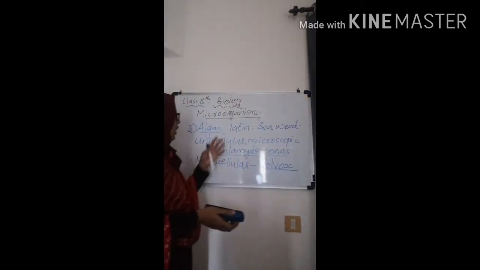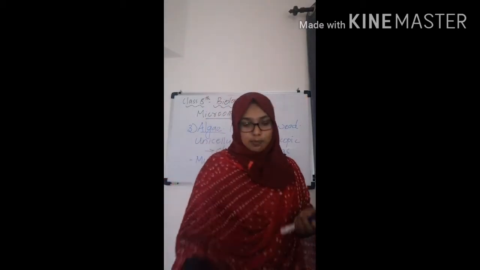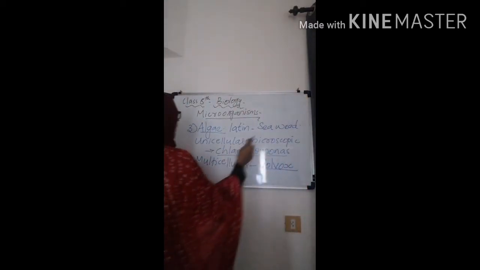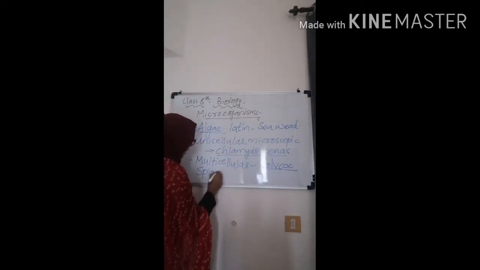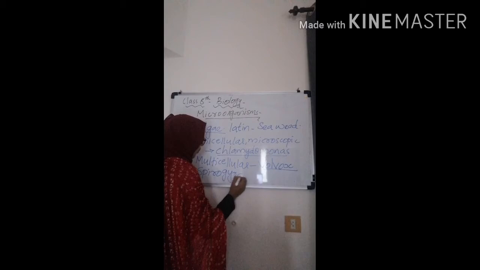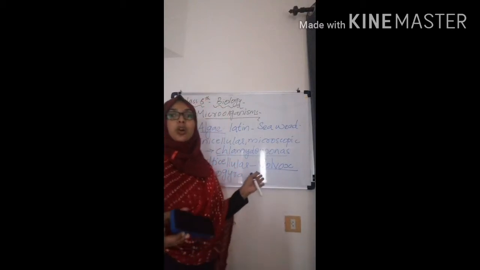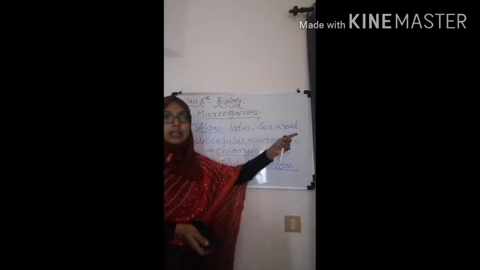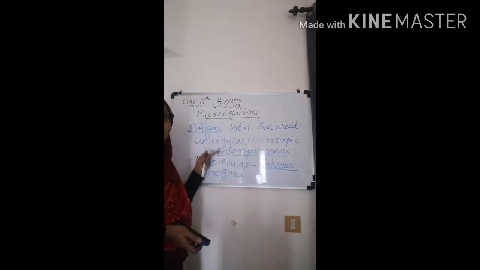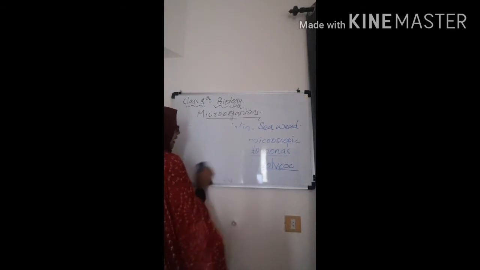Another example which includes algae is Spirogyra. I will write it over here. When you write it three or five times, then you will be well versed with the spelling, so you won't make a misspelling. Is that clear? What is algae? It's a Latin word, and these are their examples according to their shape and length.